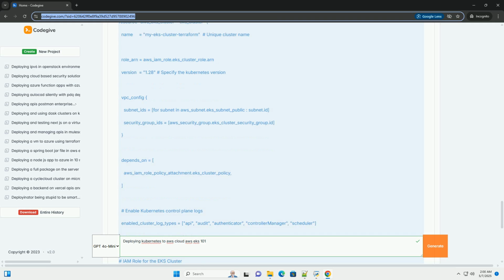This tutorial has provided a comprehensive overview of deploying Kubernetes to AWS using EKS. Remember to adapt these examples to your specific needs and environment. By understanding the core concepts and following best practices, you can successfully leverage EKS to build and manage scalable and resilient containerized applications in the cloud. Good luck.